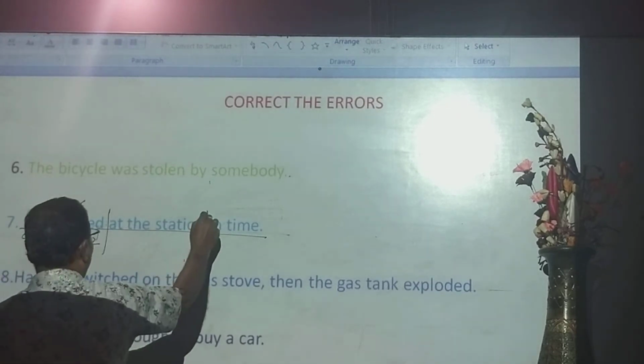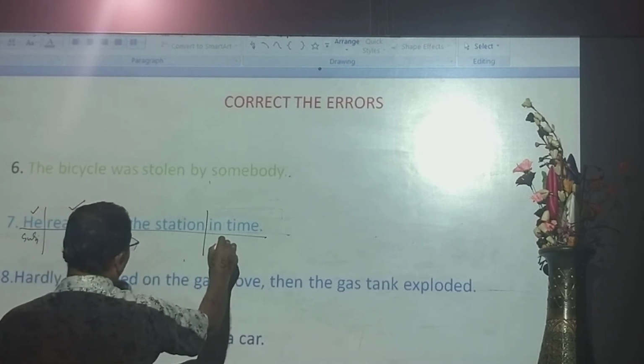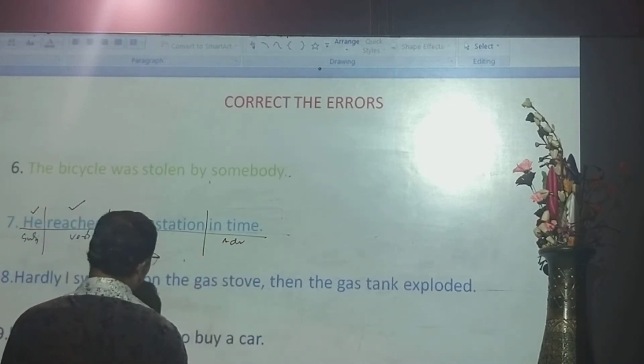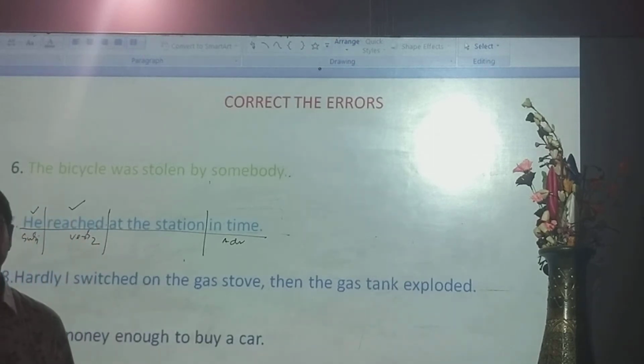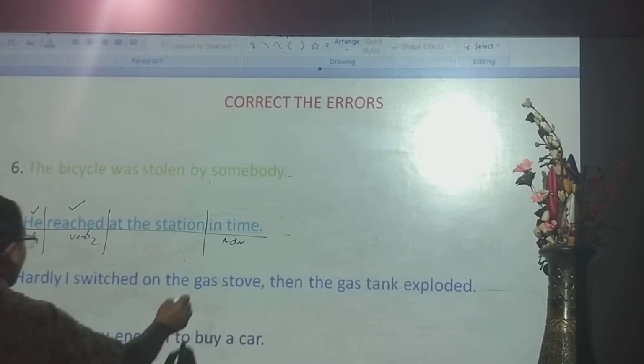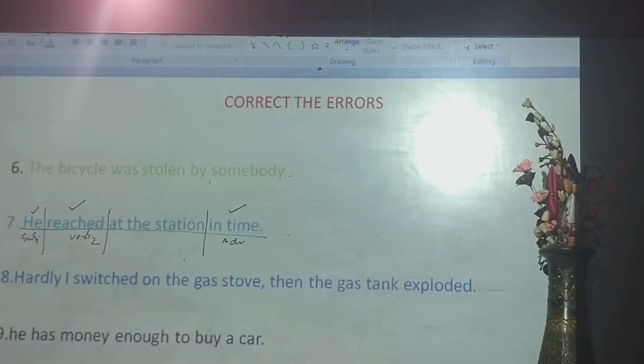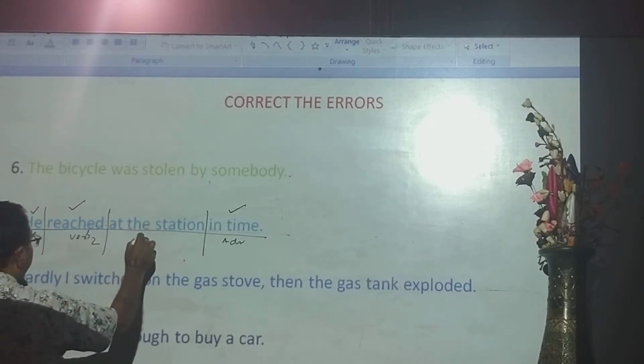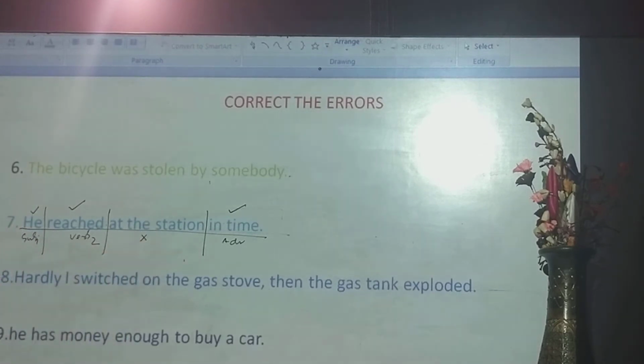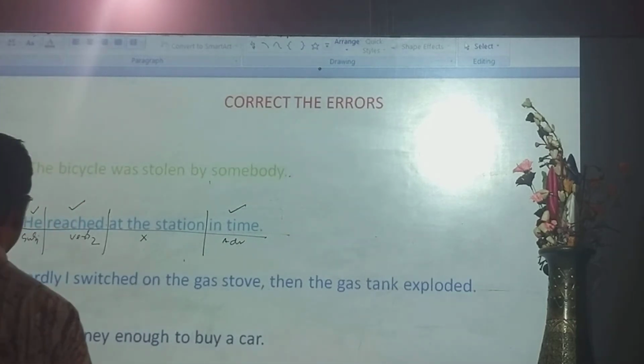Let us divide the two parts. In time is the adverbial phrase. And you know, in time means before time. Before arrival of the train, he reached the station. And on time means punctually, regularly. That is something different. In time, before time. And at the station, there is the mistake. What is the mistake? Everybody says, I reached at the college. I reached at the school. He reached the station. But my dear students, let us discuss.